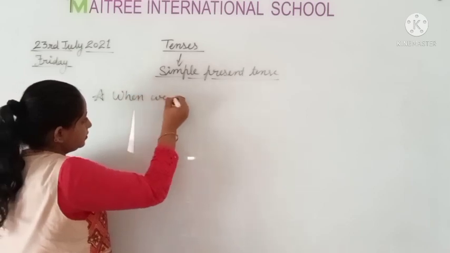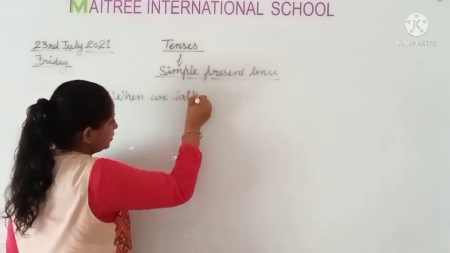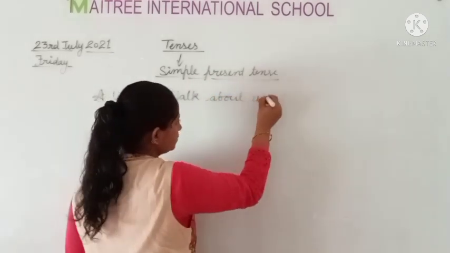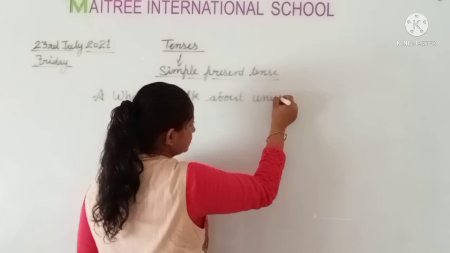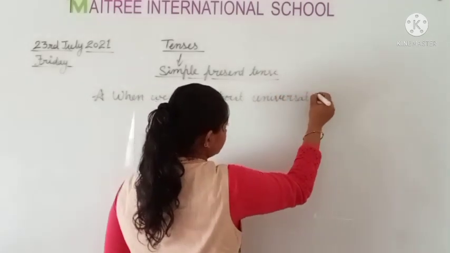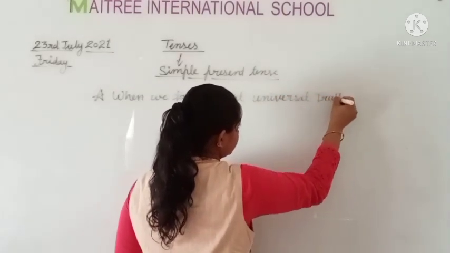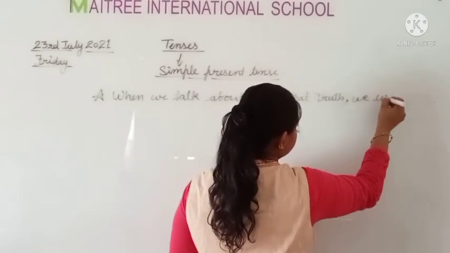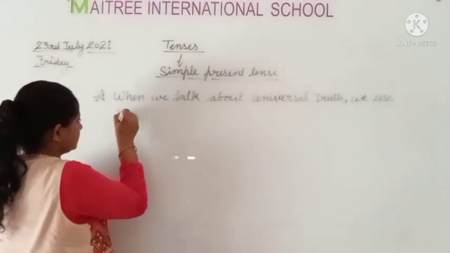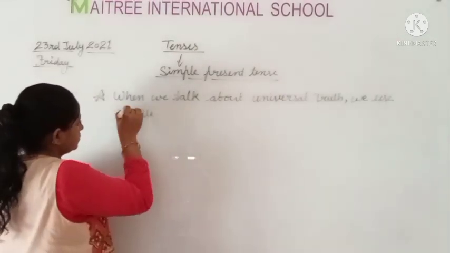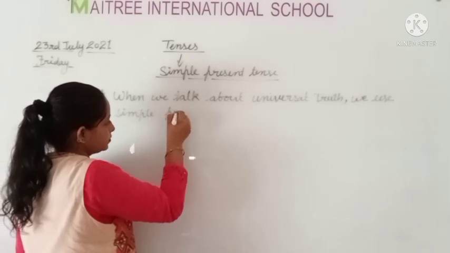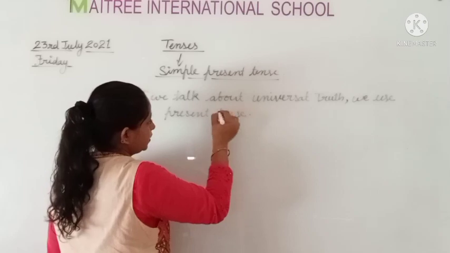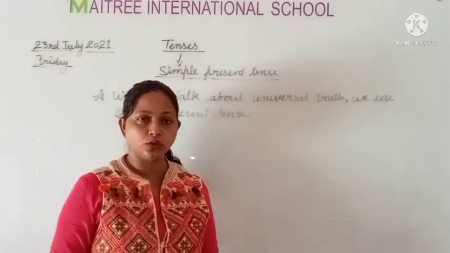When we talk about universal truth, we use simple present tense. Clear to all? This is the third rule.